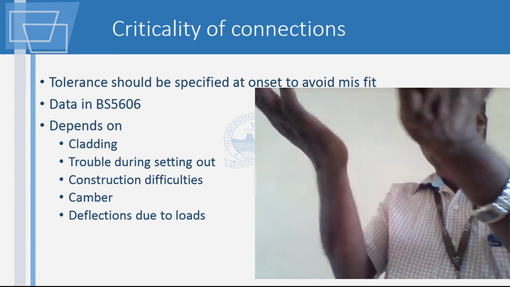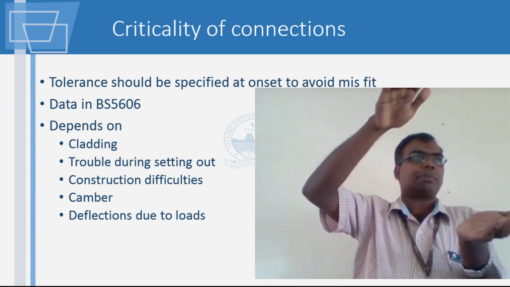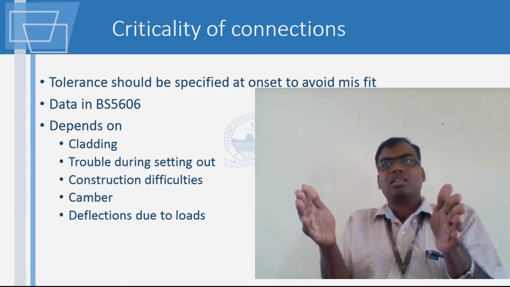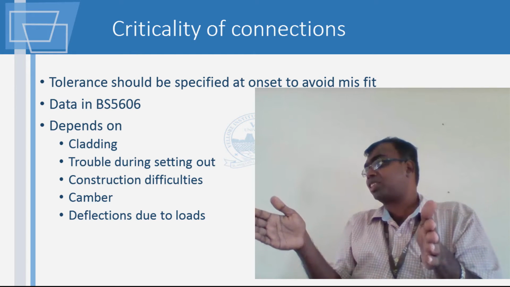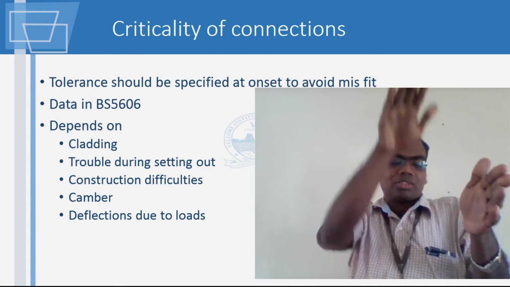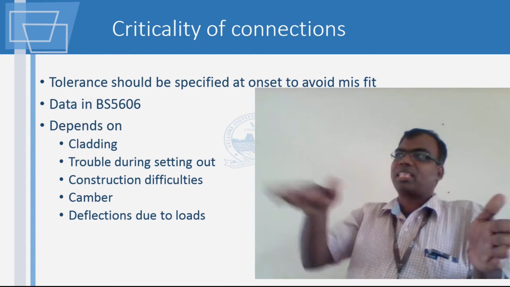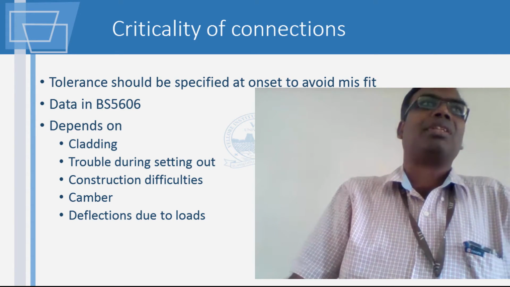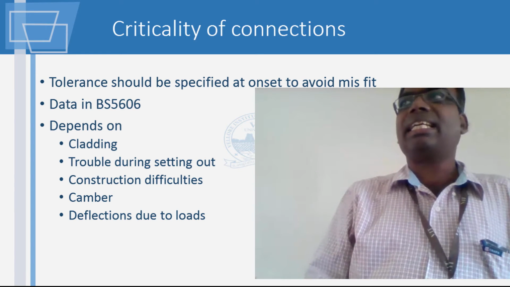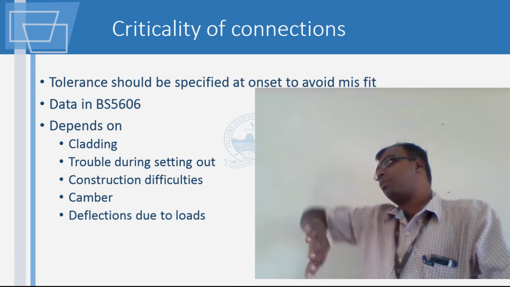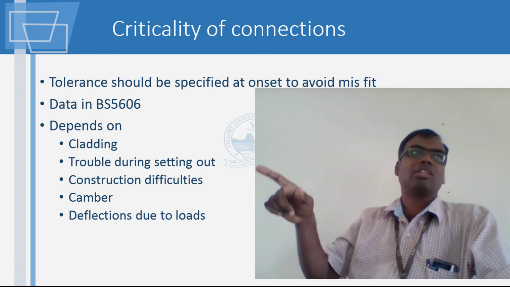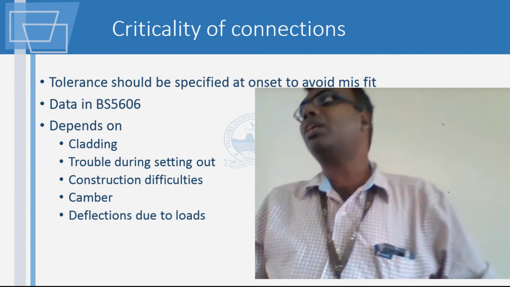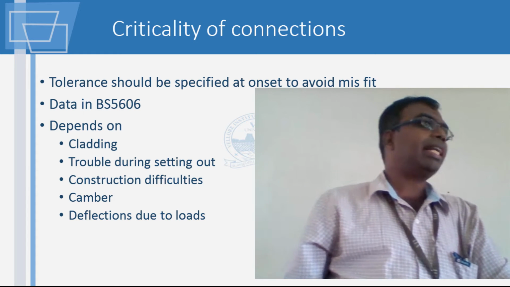See, when you take a piece of paper, the piece of paper always has a cup shape, right? Suppose I make the paper have an upward convex surface and keep it, because when the natural shape is trying to be achieved, it becomes a straight line. This is called camber. You intentionally give a deflection in the opposite direction. All these things determine how the connections are finally going to be done.